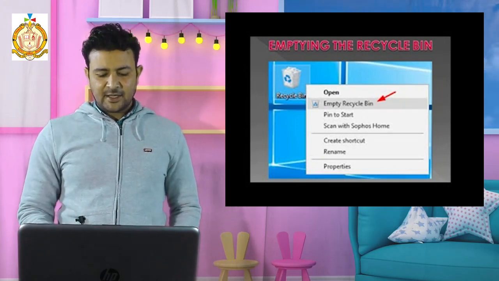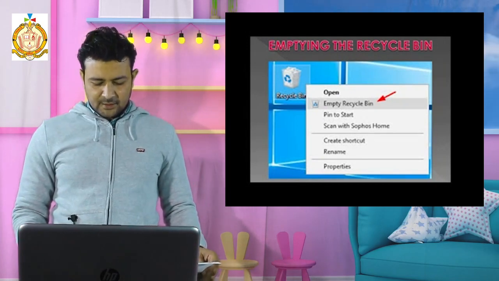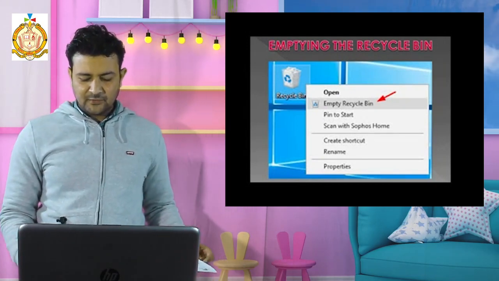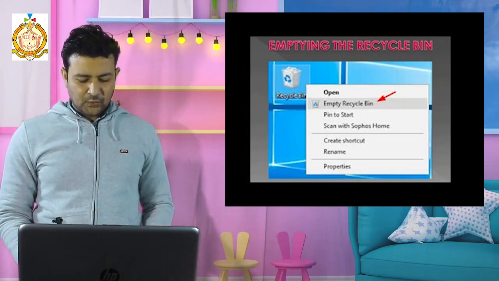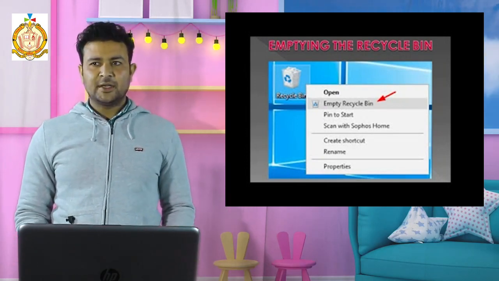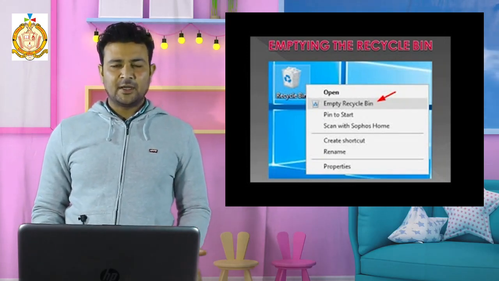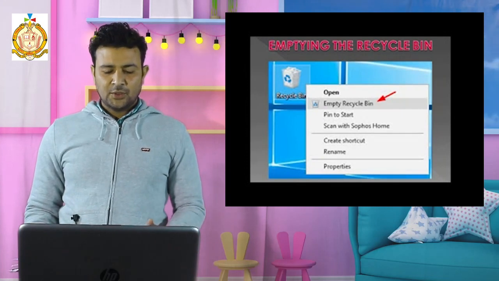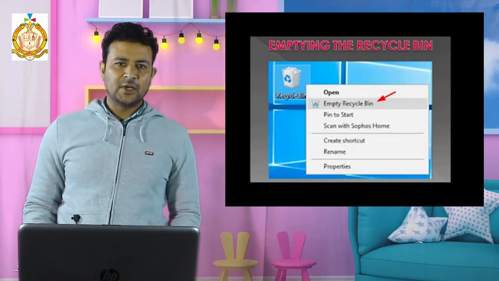There is a similar question in your exercise also. Why should we deal carefully with files and folders? The answer is this: if we delete carelessly, then it will be deleted permanently, and we cannot recover it. So you have to see if it is an unnecessary file, then you delete.